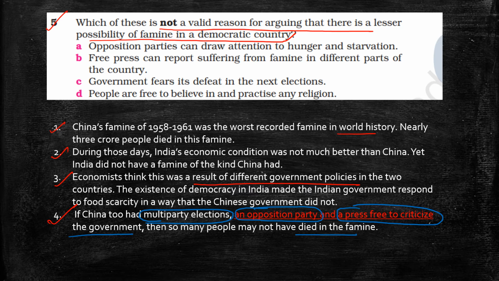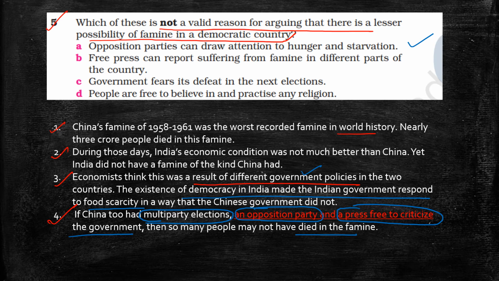Now let's come to the question. Opposition parties can draw attention to hunger and starvation. Yes, correct. See here, the result of the two different government policies. How the existence of democracy in India made the Indian government respond to the food scarcity. Therefore, opposition parties can draw attention to the hunger and starvation. Yes, so it is not a valid reason.